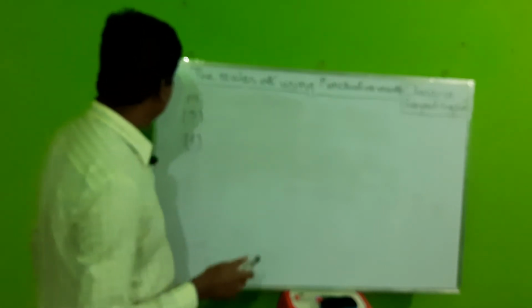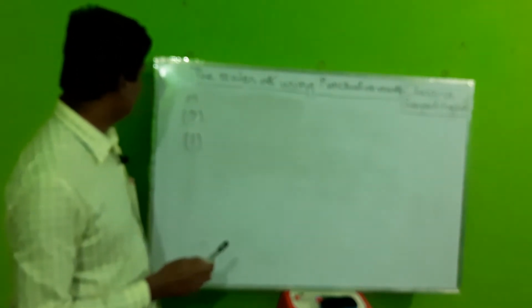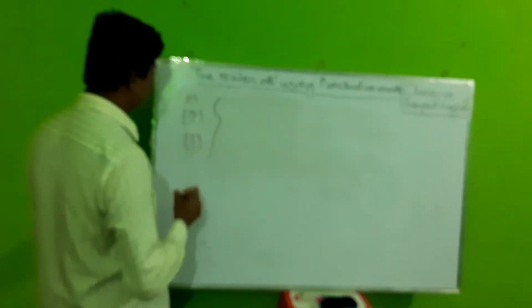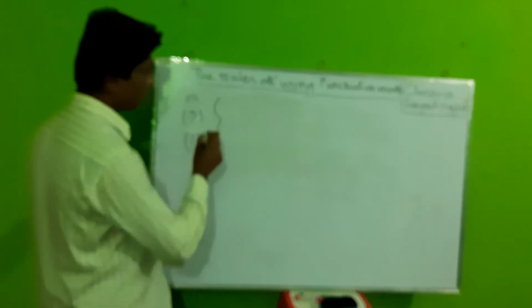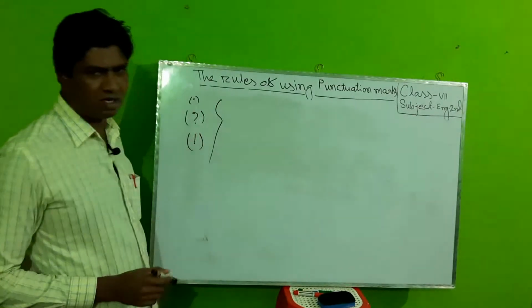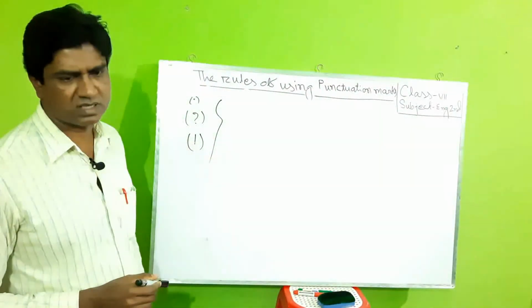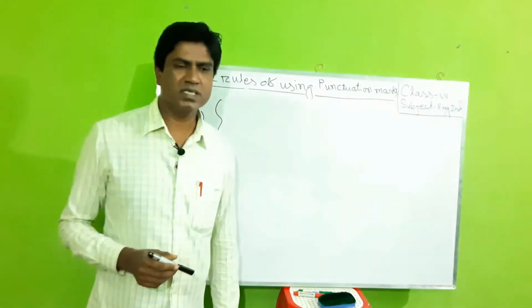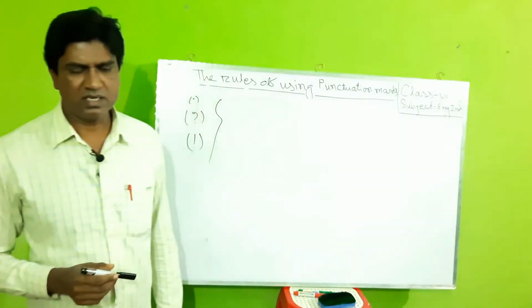Dear learners, notice the board. These marks are called terminal punctuation. Terminal means the end.